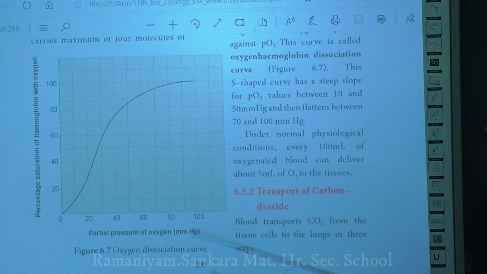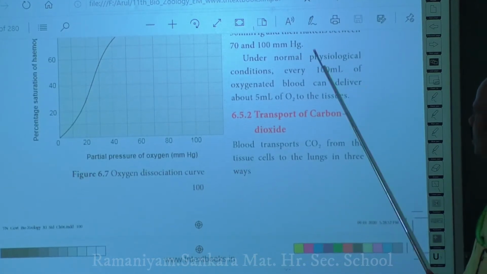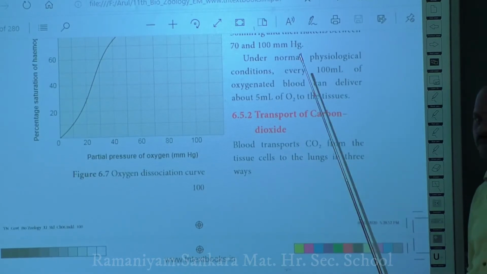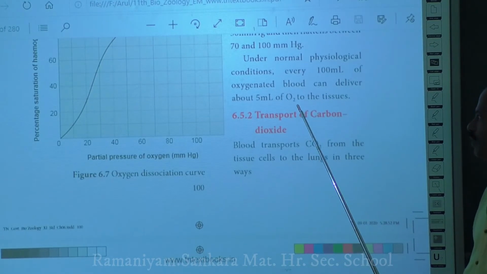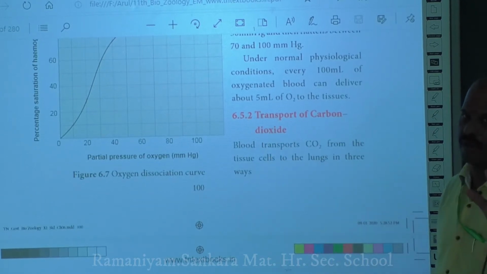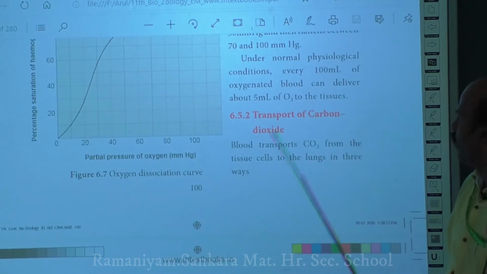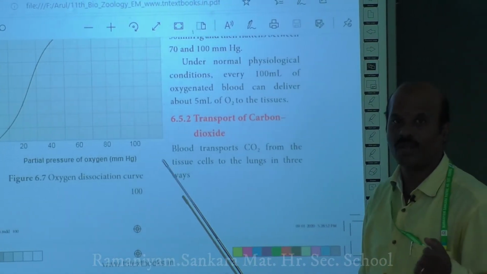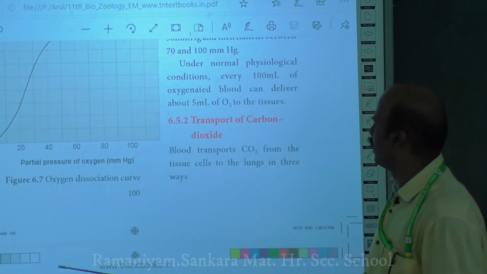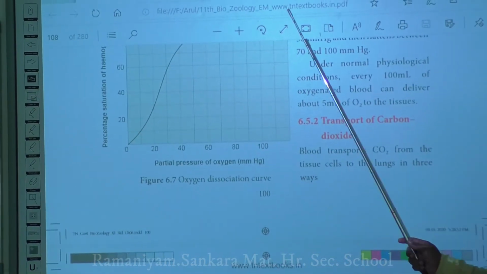Under normal physiological conditions, every 100 ml of your oxygenated blood usually carries about 5 ml of oxygen. Under normal conditions, 100 ml of blood is capable of transporting 5 ml of oxygen to the tissues. So that's all about the transport of oxygen. Under transport of oxygen, it takes place in two ways.